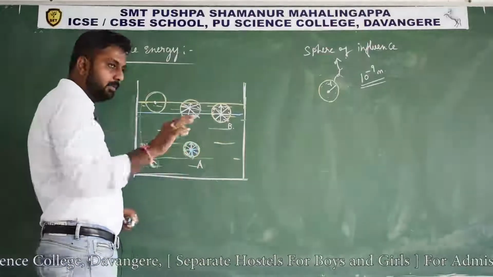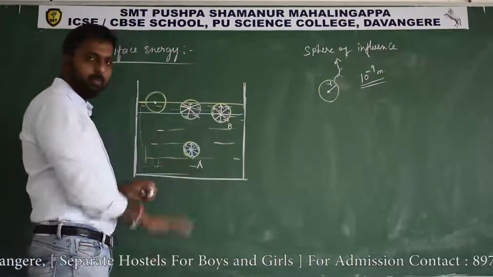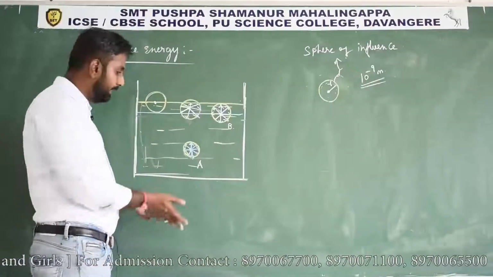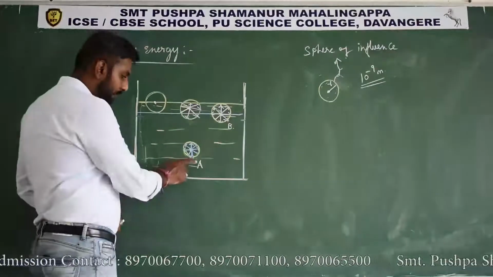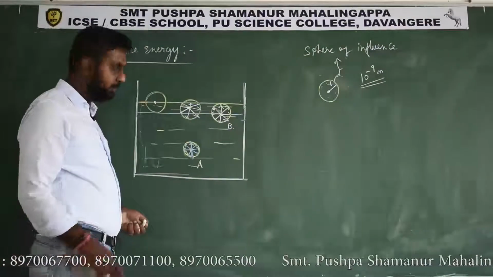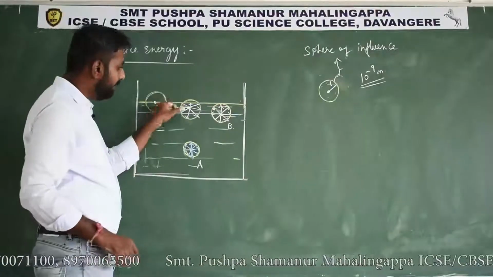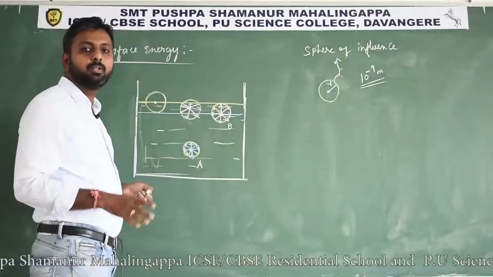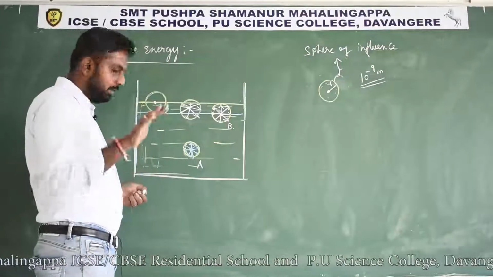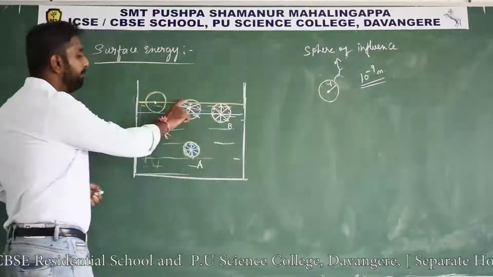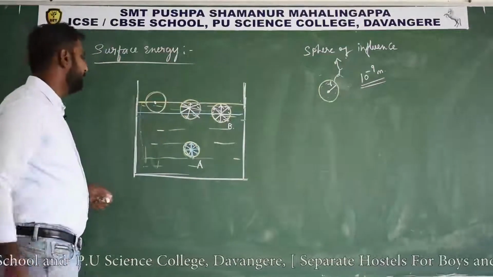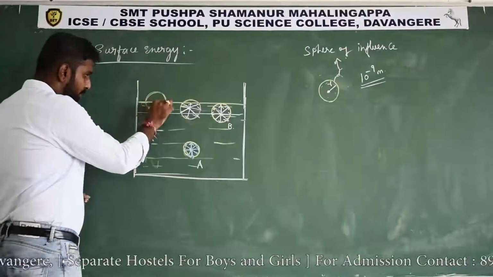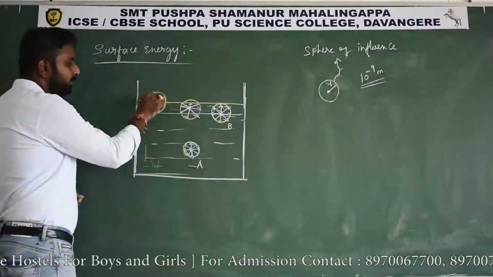In these two diagrams you can observe that the upper half and lower half force are distributed equally, symmetrically, hence they cancel. Net force acting is 0 on molecule A, and net force acting is 0 on molecule B, but here it is not like that. There is a net downward force: the upward force is less and the downward force is more, because some part is outside the liquid surface. Only the lower half of the molecules apply force on this molecule.